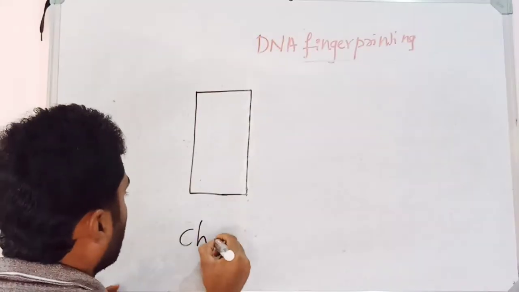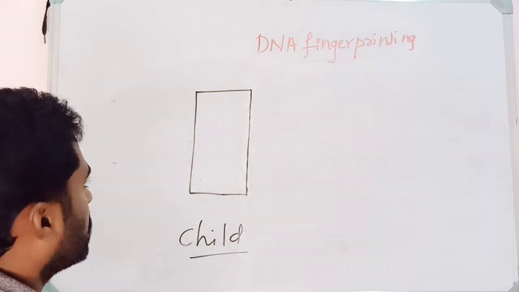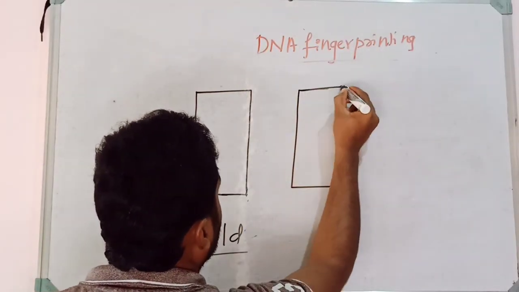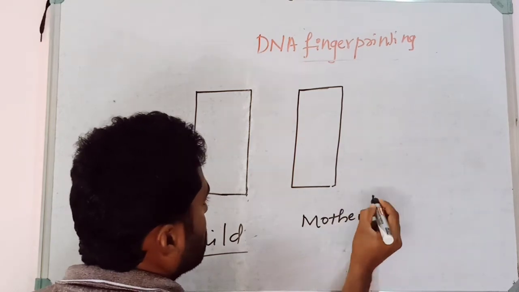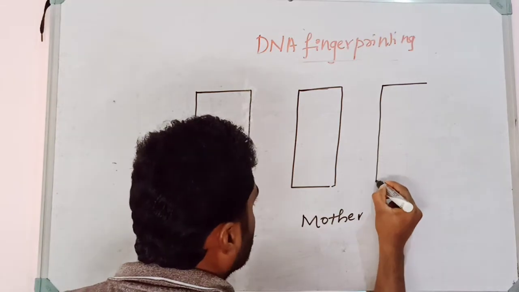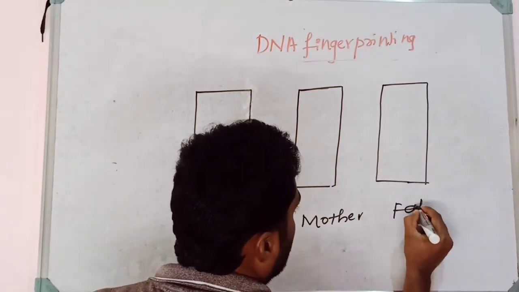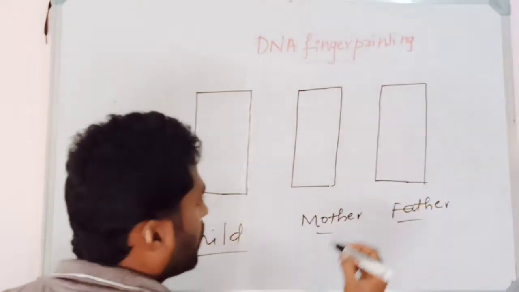First the child's DNA profile is created. Then the profile is created for the mother, the sample taken from the mother. Thereafter the disputed father, so here also the sample is collected. Then the formation of the bands between them can be compared.